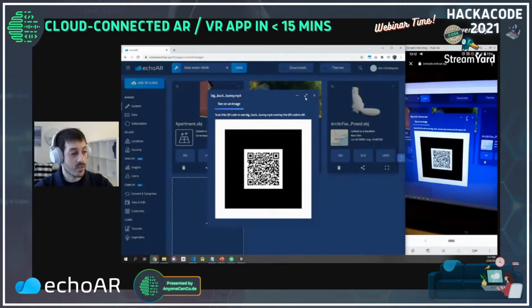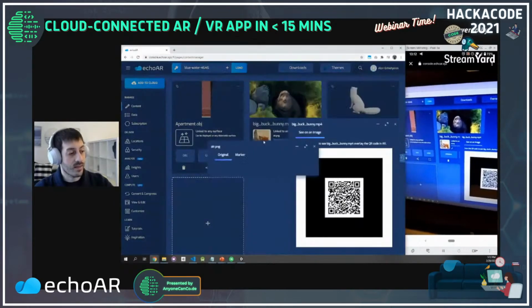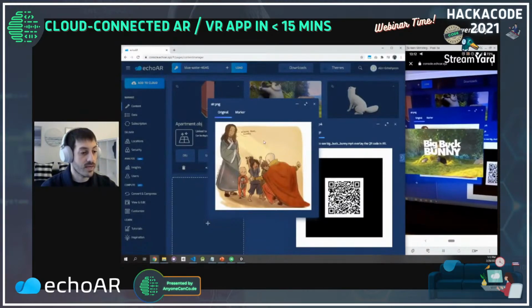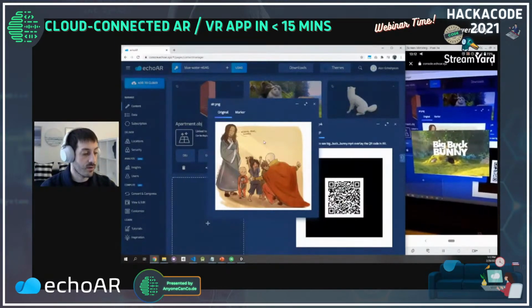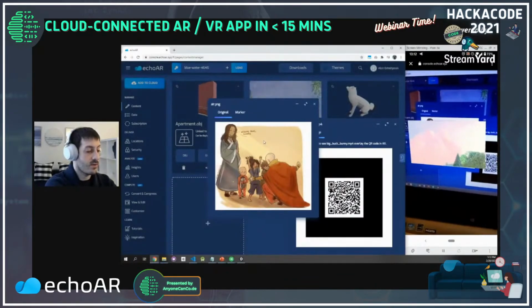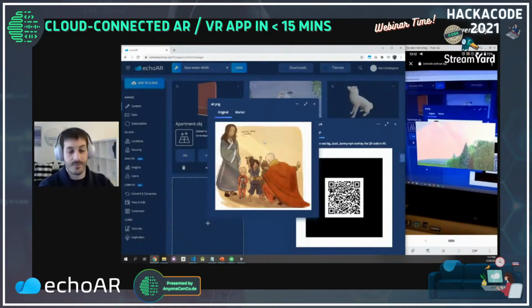So let's see how that works. I go here, I'm going to click this image to enlarge it, and voila, suddenly the video overlays the image, and I can play it by clicking. I can scale it with my fingers, scale it up and down. Super, super cool. How cool is that?